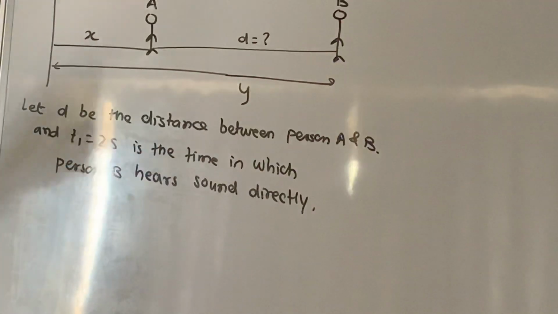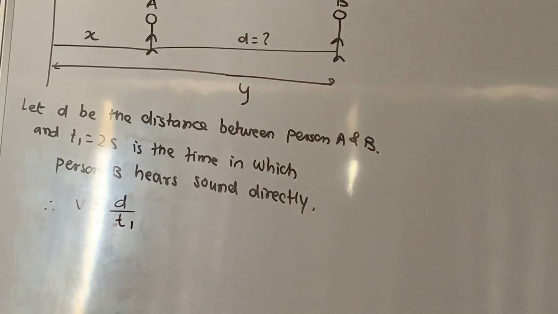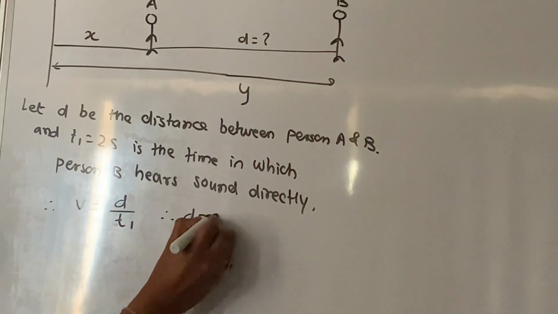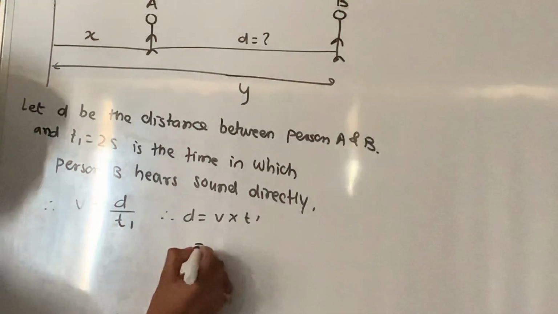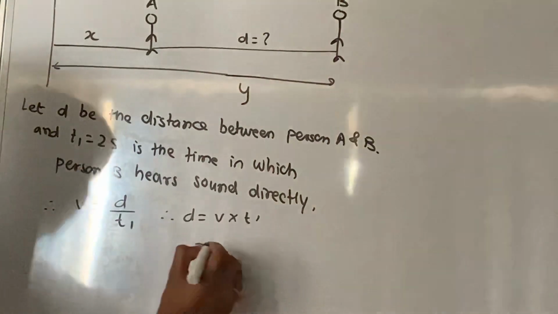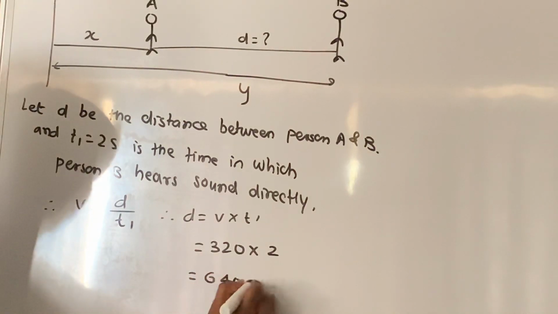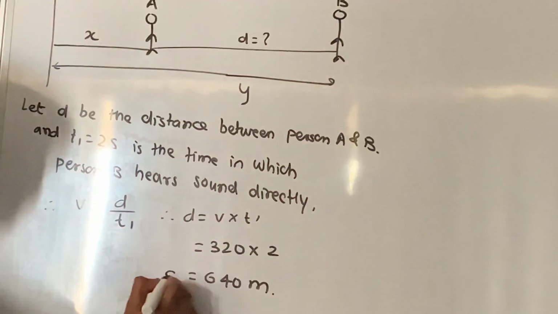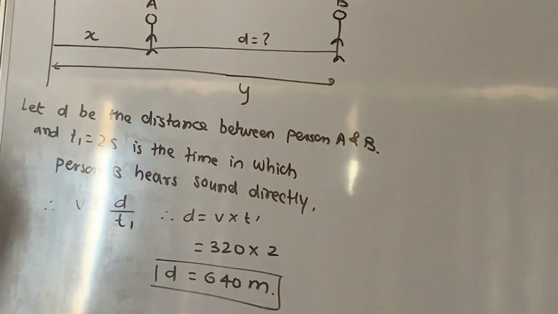This is without echo. Therefore V is equal to distance upon time, and time will be T1. So D is equal to V into T1. What is the V value? That is given as 320. T1 is 2 seconds. This comes out to be 640 meter. So the distance between person A and B we got is 640 meter.